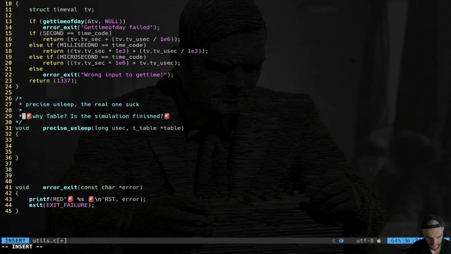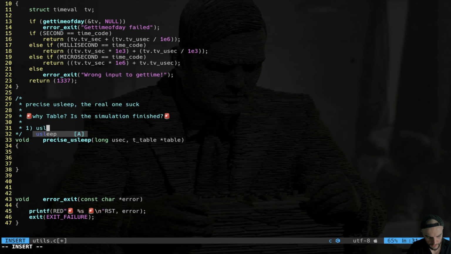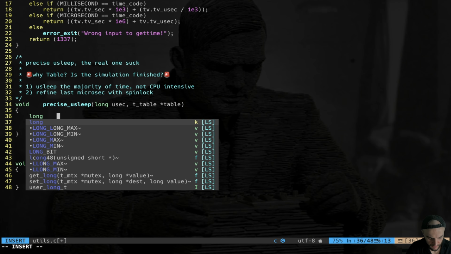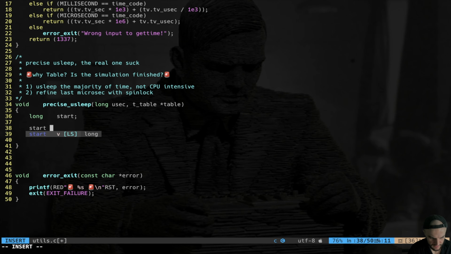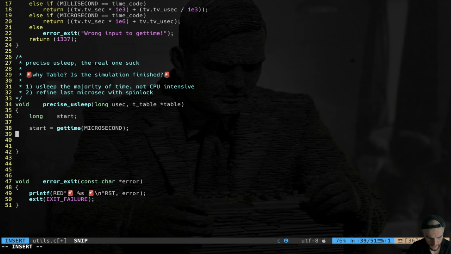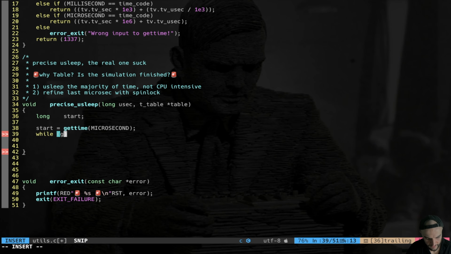Okay, so the idea here is to use sleep the majority of the time, which is not CPU intensive. Then to refine the last microseconds with a spin lock, which is CPU intensive. Basically, the CPU is not released. So I'm going to need a variable that I call start, and I say start is equal to get time in microseconds. Okay, then I'm going to start a loop, I say while get time in microseconds minus start is less than usec.